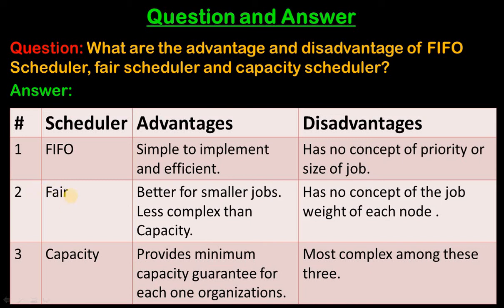And next is the fair scheduler. The advantage of fair scheduler is that it is better for small jobs and less complex than capacity scheduler. Why is it better for small jobs? Because it divides resources equally among all jobs. And what is the disadvantage of fair scheduler? The disadvantage is that it has no concept of job weight of each node.